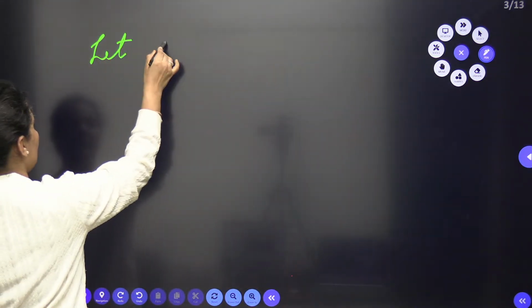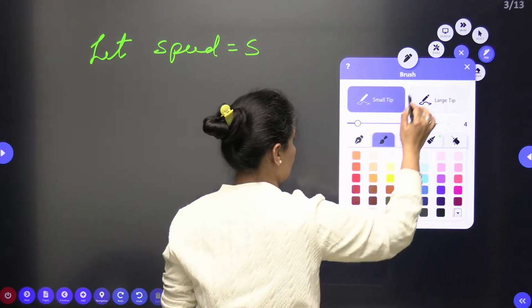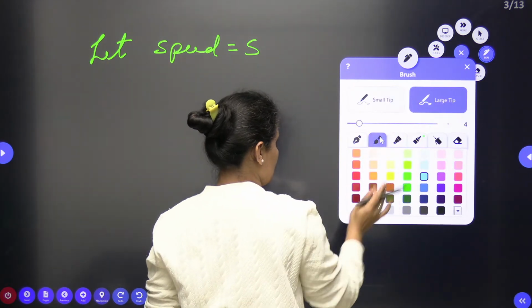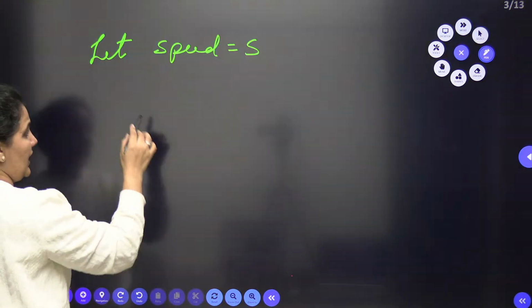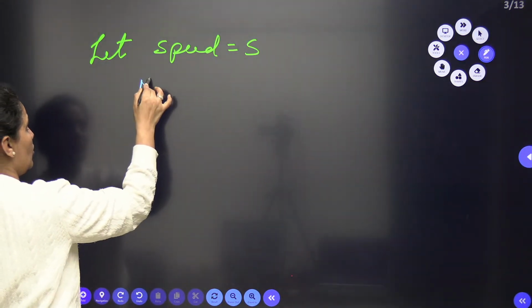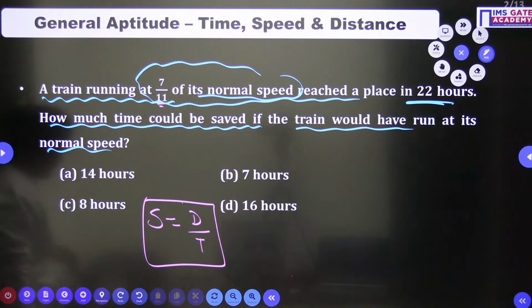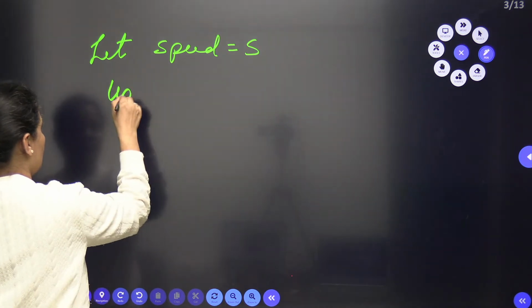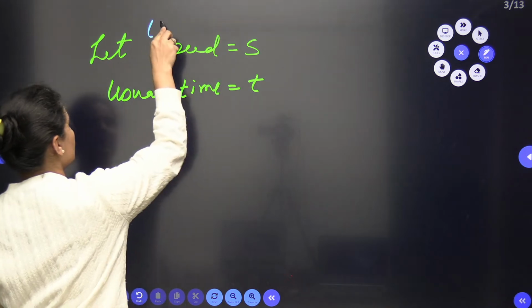So let the normal speed be s, and the normal time, or you can write it as the usual time, is t.